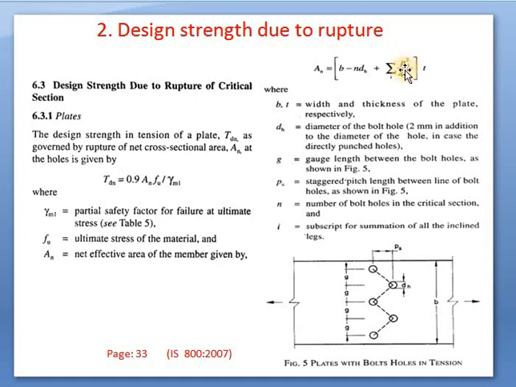So these two things have to be taken in this formula. So P, pitch squared, and 4 times gauge distance. What is T? T is the thickness of the plate in the Z direction. This figure is in the X and Y direction, so thickness will be in the Z direction. So this small figure itself explains every concept of AN, that is the net area.